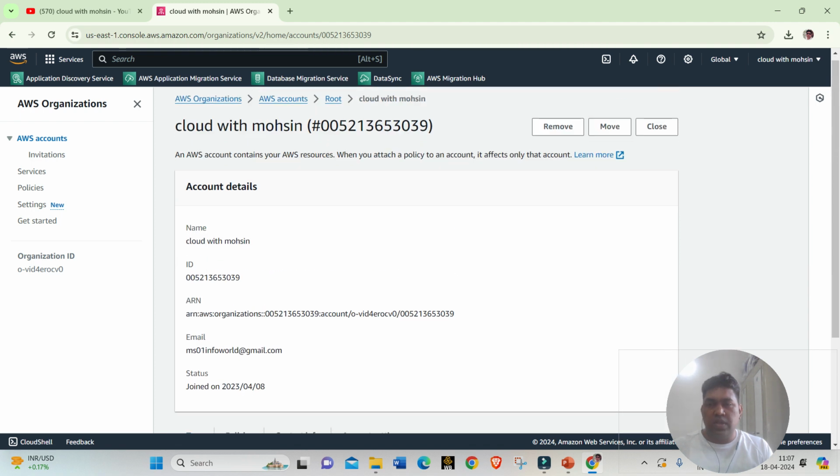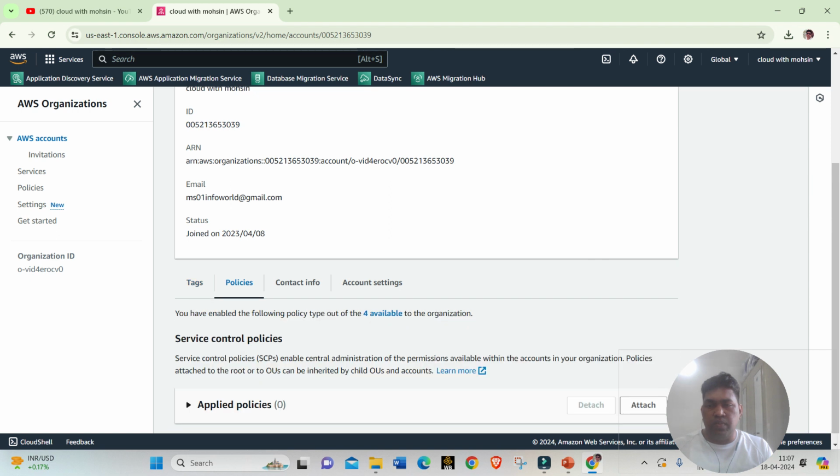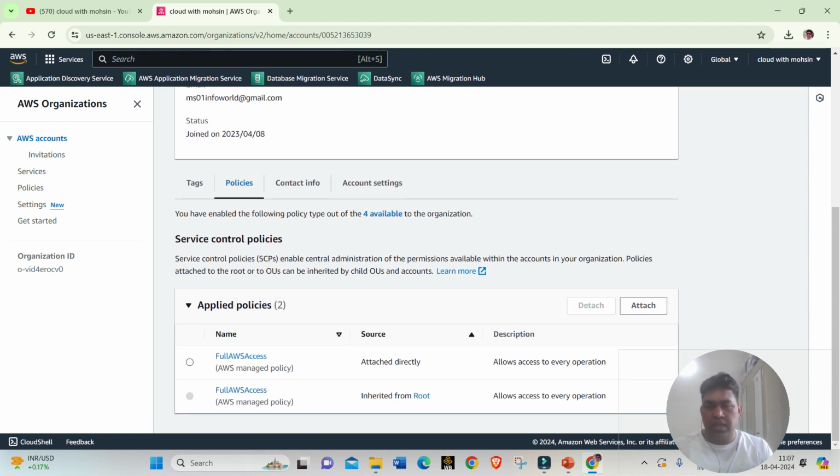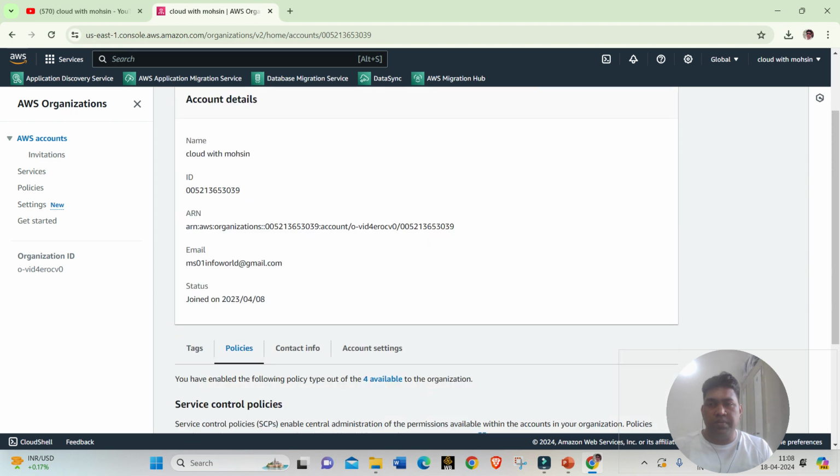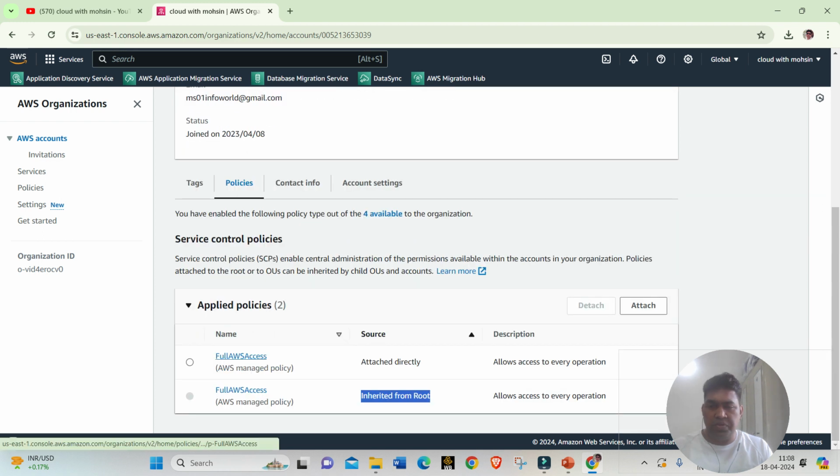If I click on policies, here you can see there are two policies that have full AWS access and full AWS access again. One is attached directly, another is inherited from root. So what does this mean? When your account is your management account, you will get the full AWS access. That is one thing.